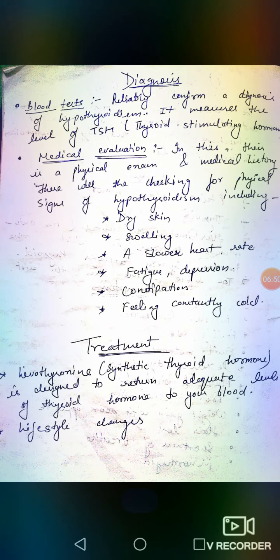Next diagnosis method is medical evaluation. What happens in this test? In this there is a physical exam and medical history checkup, means a physical exam as well as a medical history checkup. What will happen? We will check for physical signs of hypothyroidism like dry skin, swelling, a slower heart rate, fatigue, depression, constipation, feeling constantly cold.